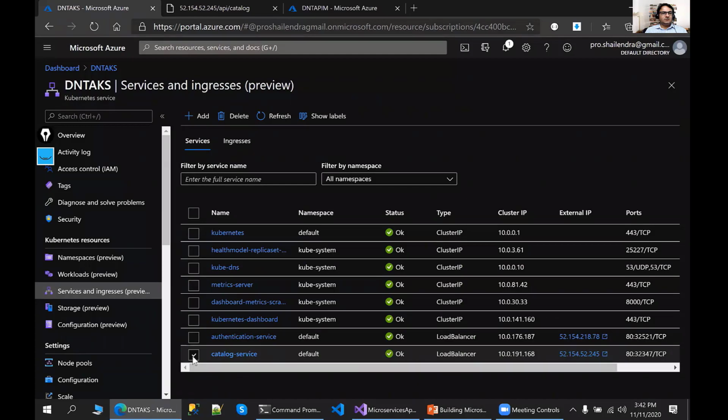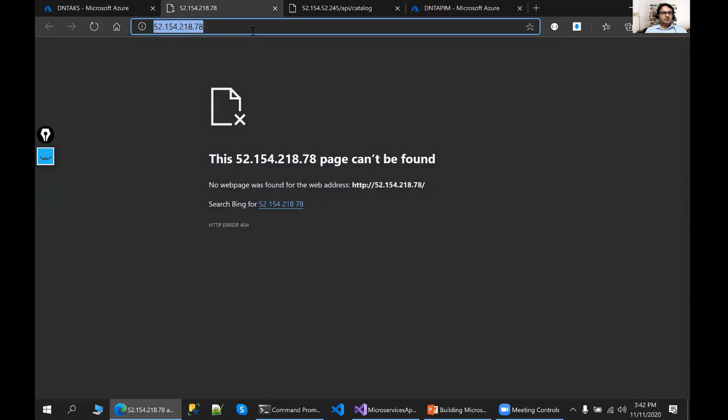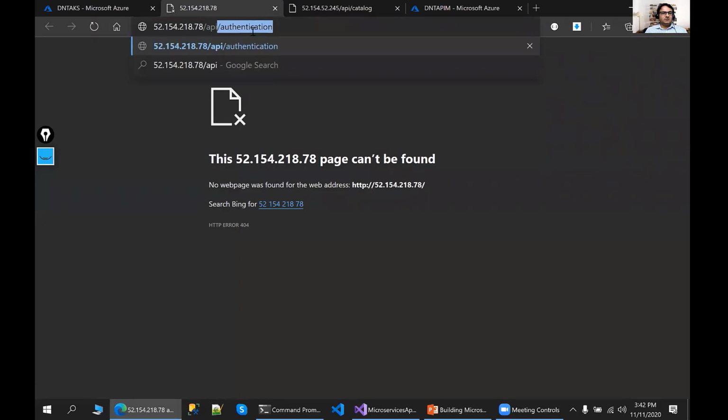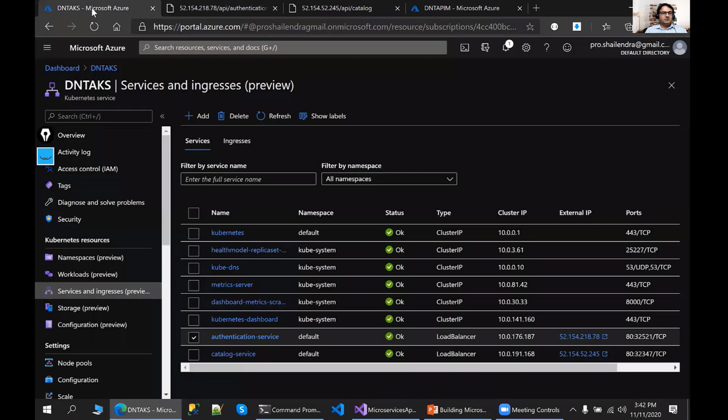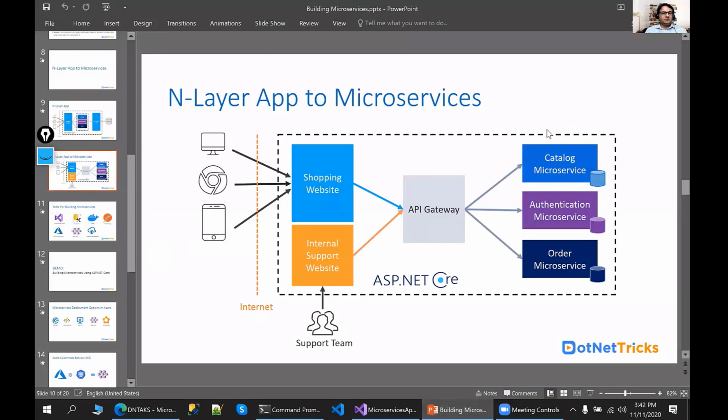Now let me show the way how the authentication service you can access. Click over there and you can access the authentication service as well. So API/authentication. It is working fine. So now the thing is here, we have successfully created the things over there. This backend is ready with the two backend microservices. Now we need a API gateway. So for the API gateway, we will use here Azure API management.